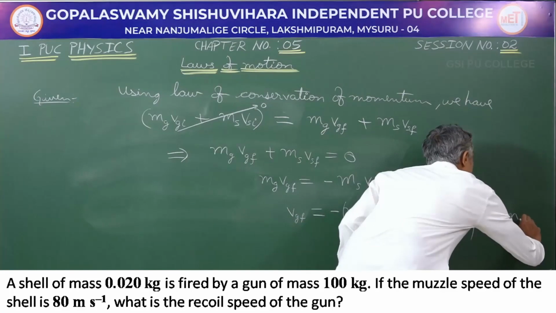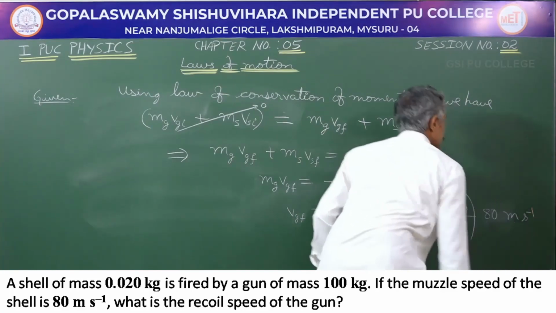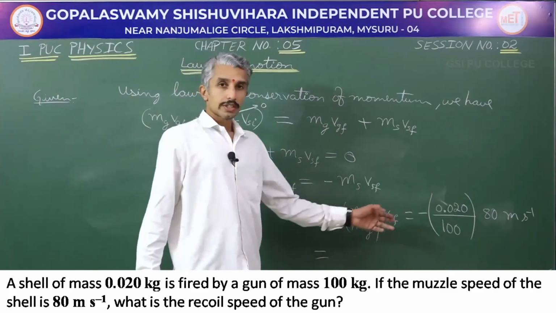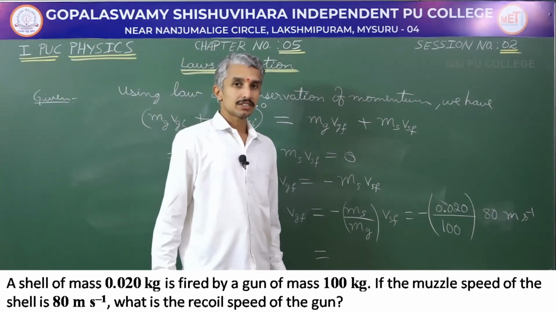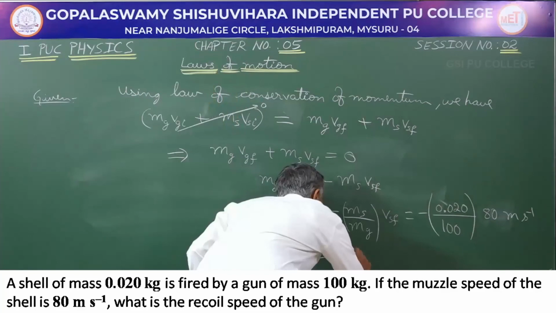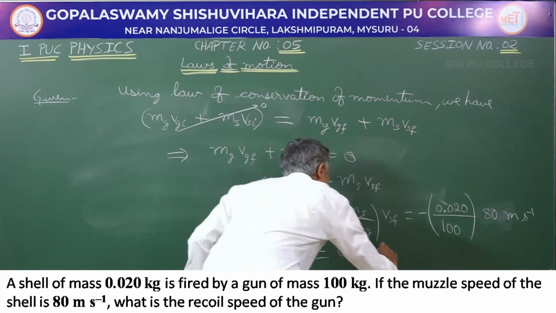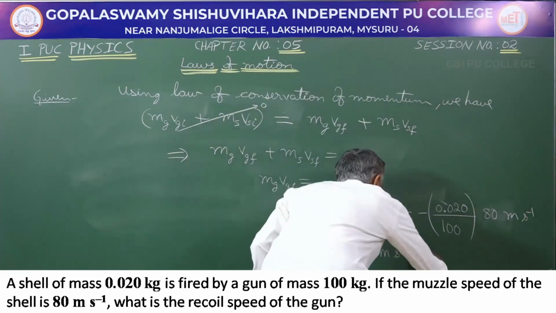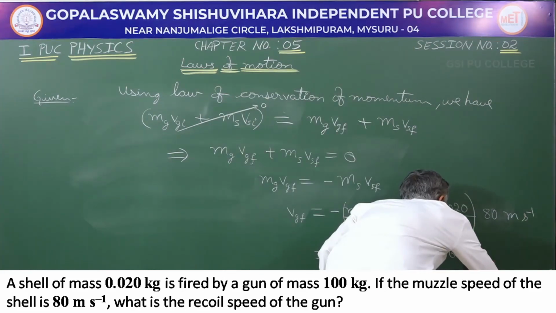So, finally, velocity is in meter per second. On calculating this, we will be getting this as 0.016 meter per second, or 1.6 centimeter per second.